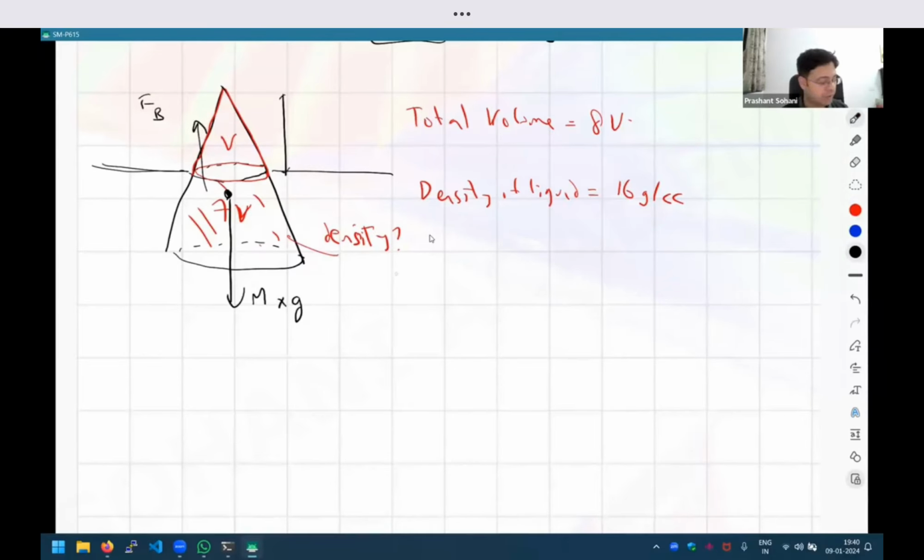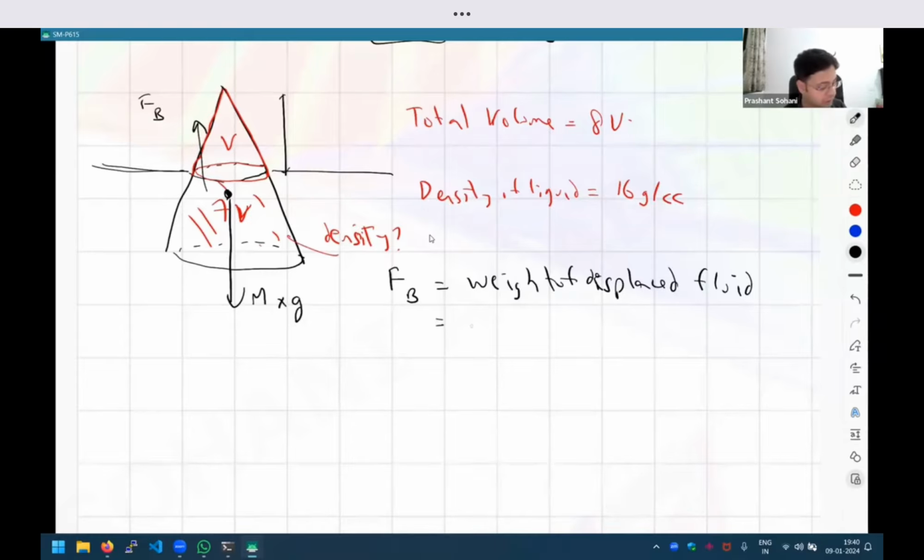And how much is the magnitude of the buoyant force? You should know the formula that the buoyant force is equal to the weight of the displaced fluid, right? So how much fluid was displaced by the object, that is what the buoyant force is going to be. In other words, the weight of this 7V volume of liquid is going to be the buoyant force.